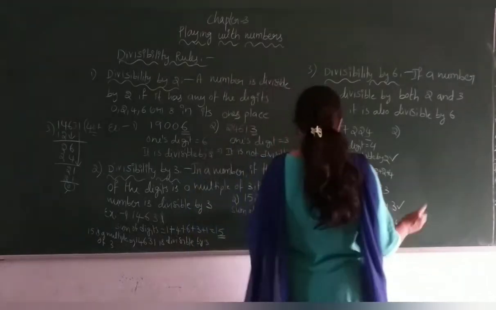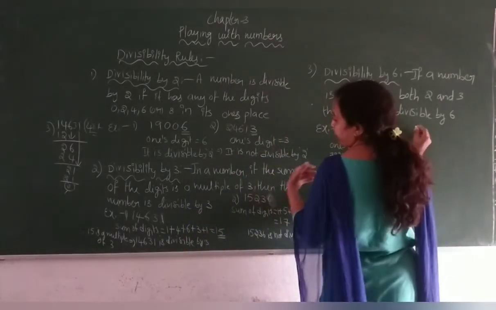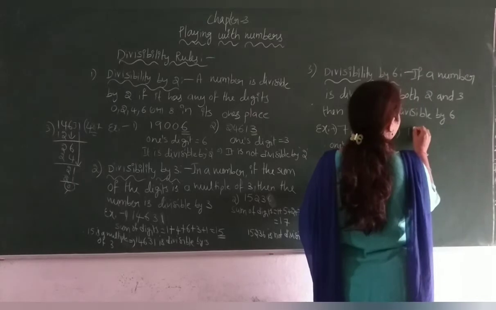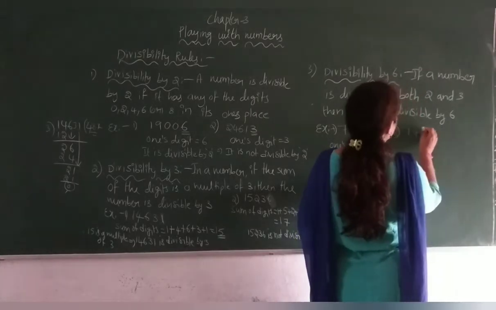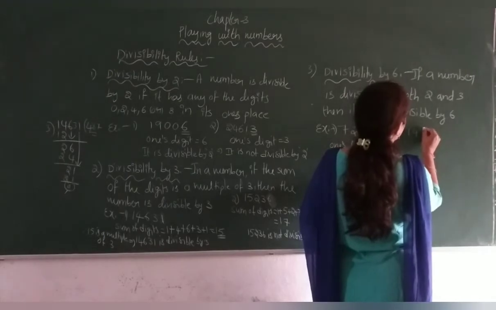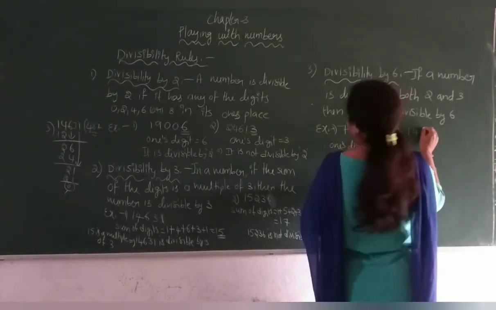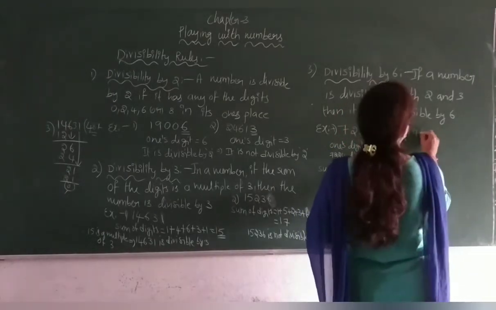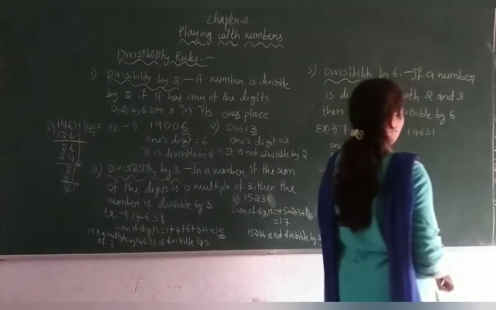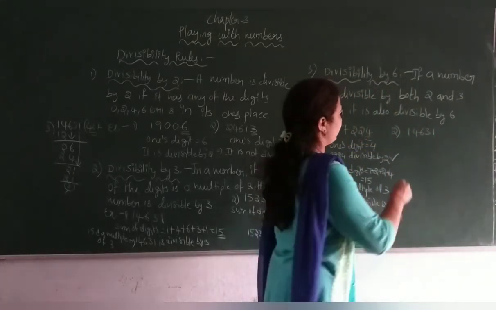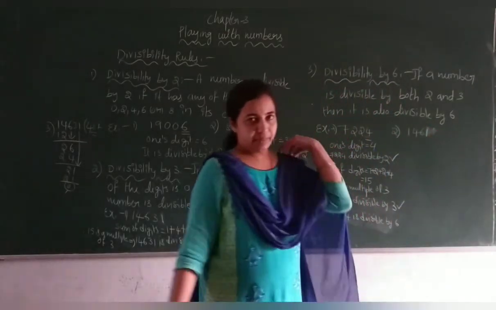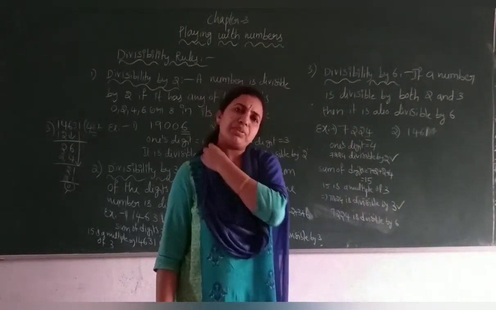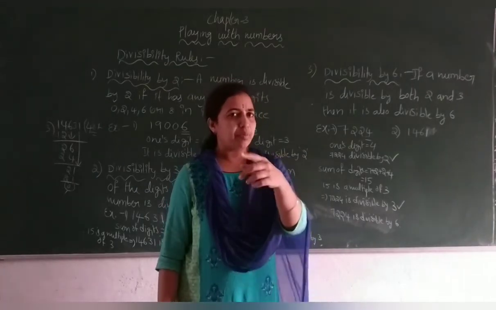Let me take one more example, any other number. 1461 I will take. Now if you observe this number, is it divisible by 2?